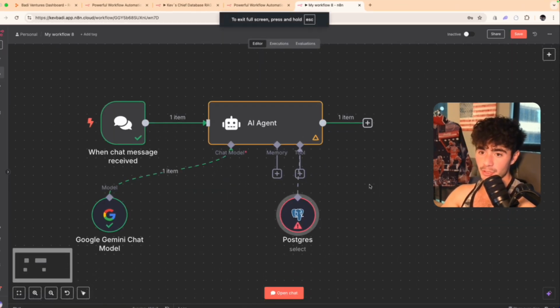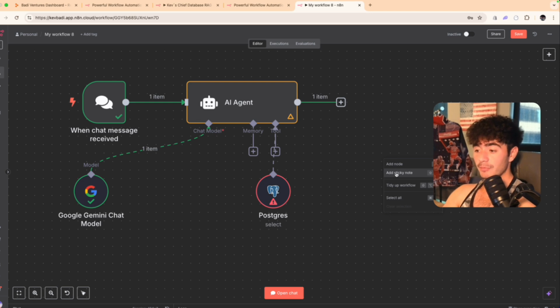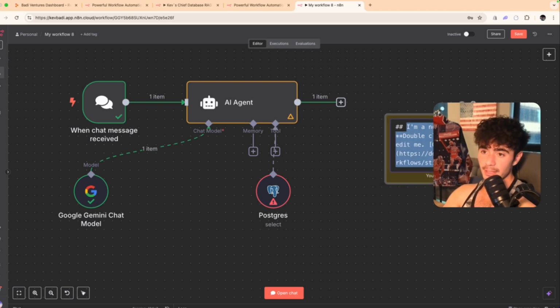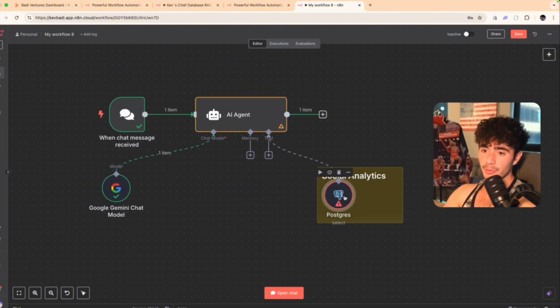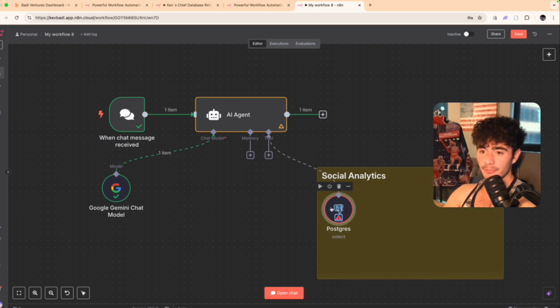And so we're going to click out, and now we're going to start designing our CHEIF management agent so we understand how everything actually flows. So the first sticky note I'm going to add for my operating system is a social analytics sticky note, which is going to store all of my social analytics tables. And that is where this first node will live. And so we're just going to open this baby up, and we're going to connect our first table.